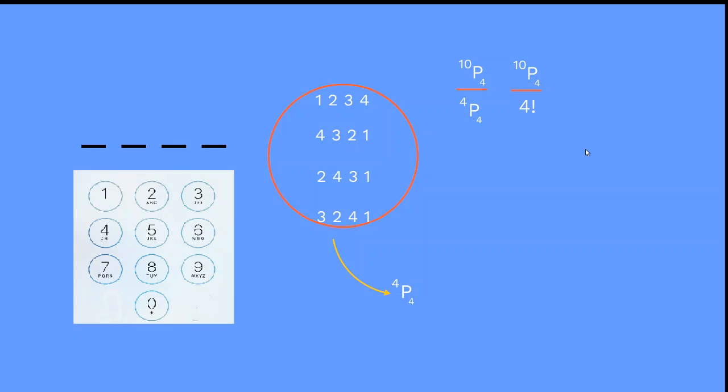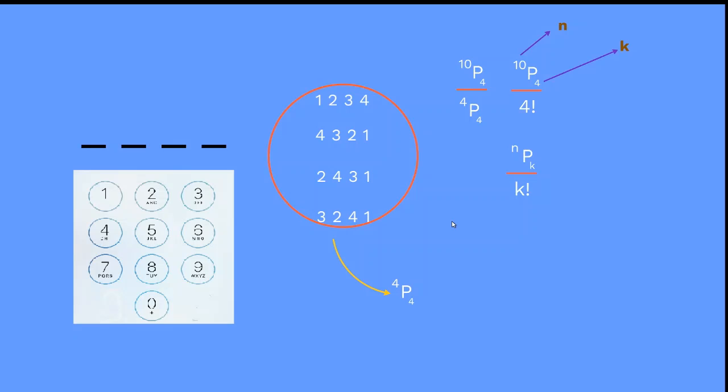Now let me just open this up. 10P4 is, now by the way, 10 is what? Our n, number of elements. 4 is our k, number of options. So I can generalize it and write it as, and this 4 is also k, same number, right? So nPk divided by k factorial.